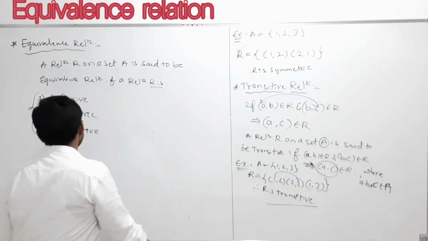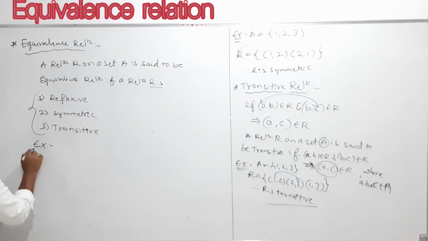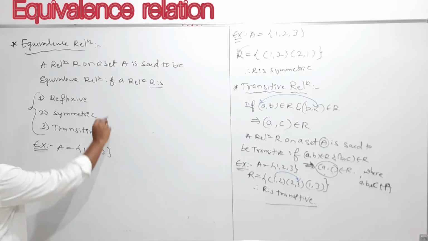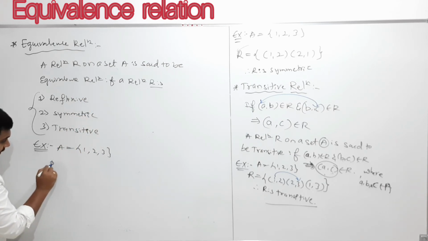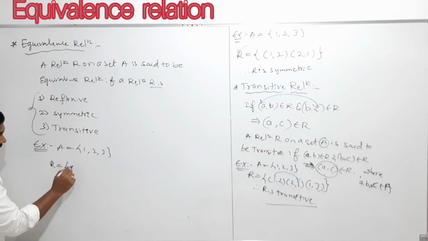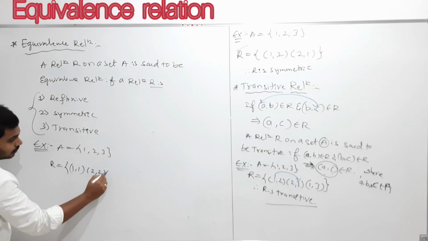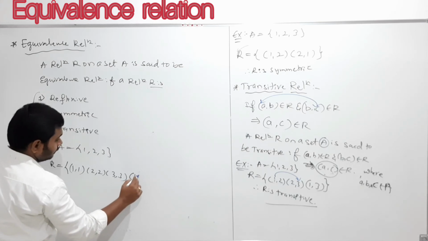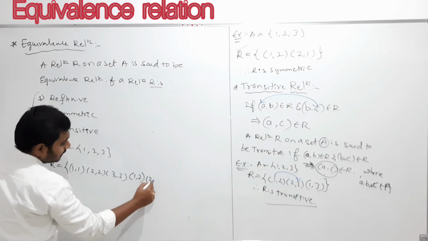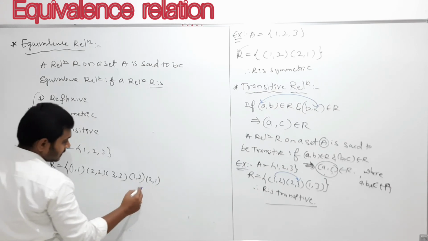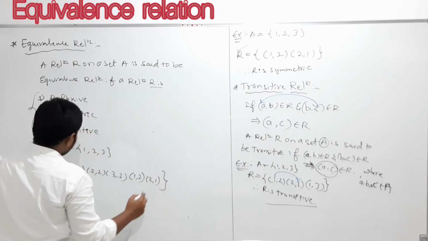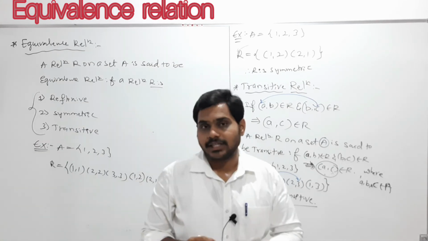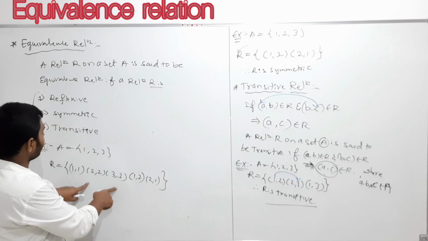Clear? So let me take an example, my dear students. First I'll take a set A = {1, 2, 3}. Next, it should be reflexive, so I am writing one relation which is an equivalence: (1,1), (2,2), (3,3), and next (1,2) and (2,1). This relation we can call an equivalence relation. This is an equivalence relation because it is reflexive, symmetric and transitive.